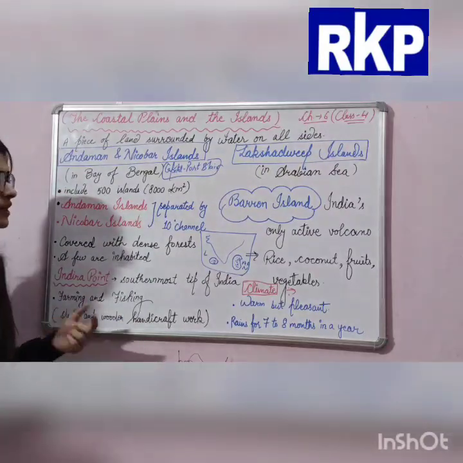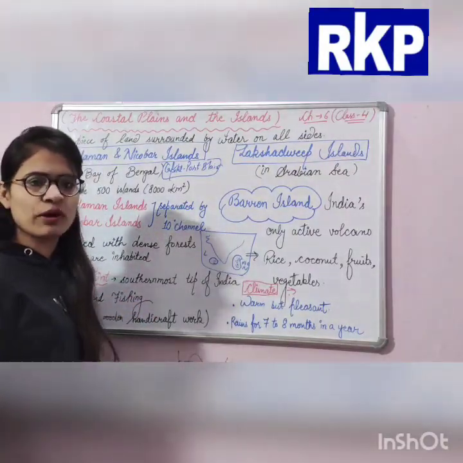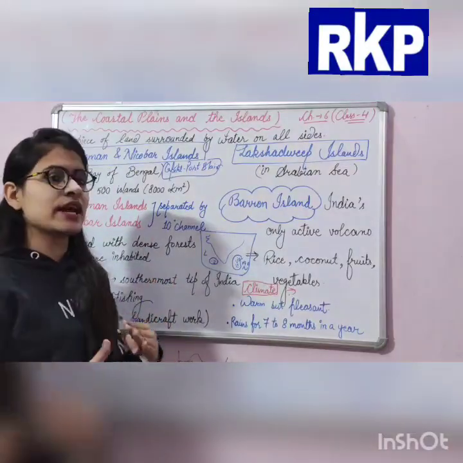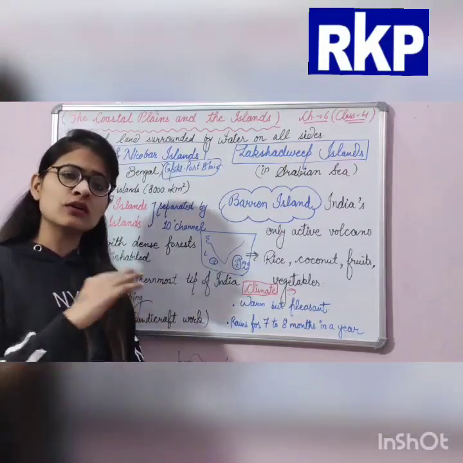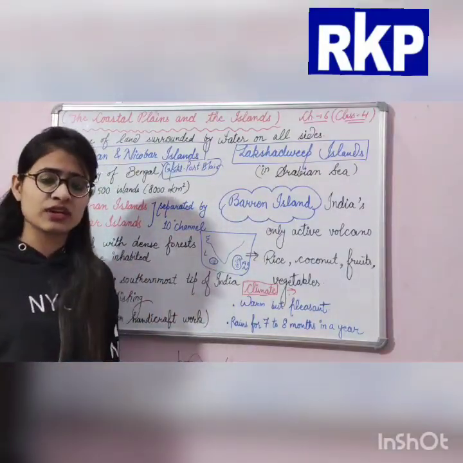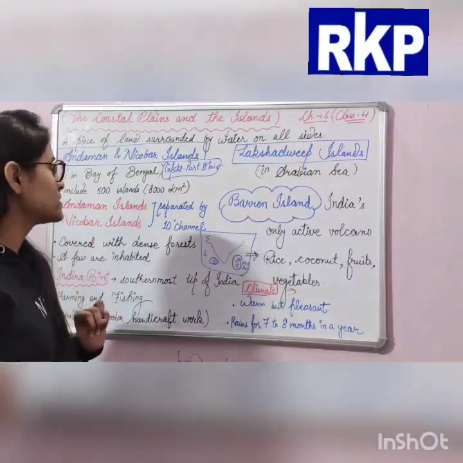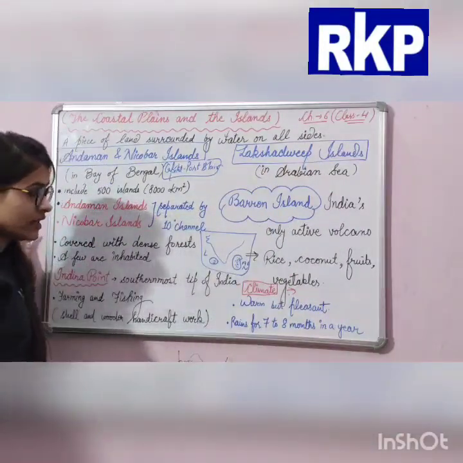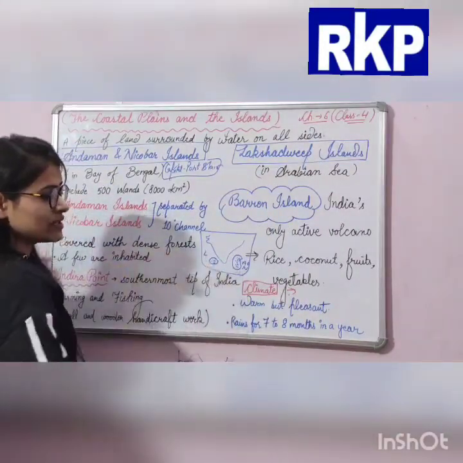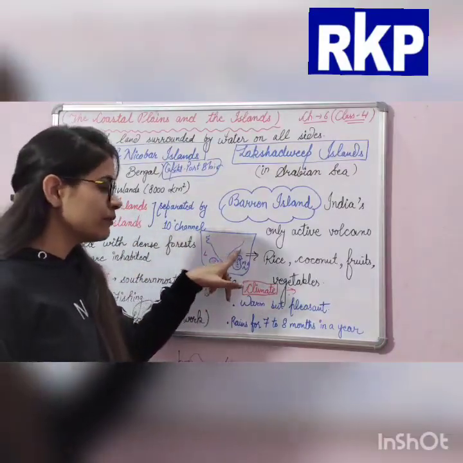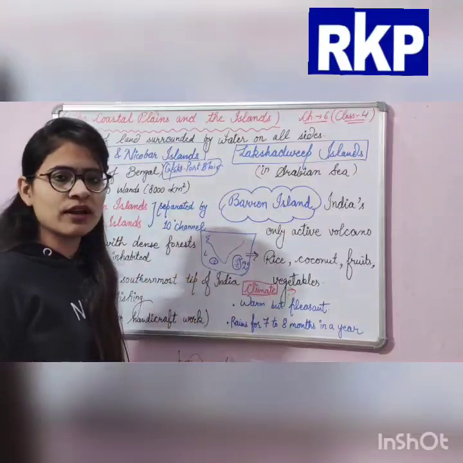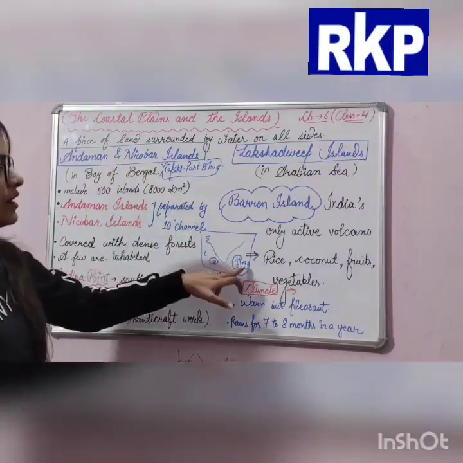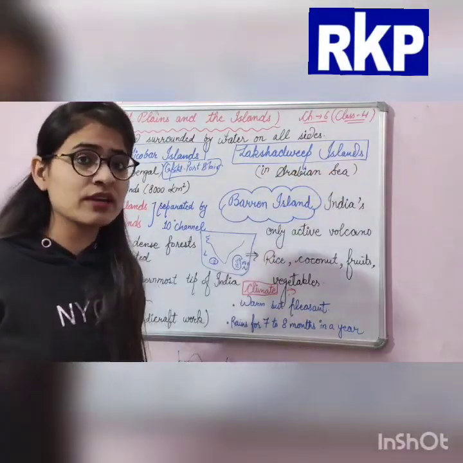Okay, now they have been divided into two parts. The islands have been divided into two groups, and these are not only one island, these are groups of islands. First is the Andaman and Nicobar Islands, and second the Lakshadweep Islands. Here the Arabian Sea is there. So in the Arabian Sea, the Lakshadweep Islands are located, and in the Bay of Bengal, the Andaman and Nicobar Islands are located. I have written here that in the Bay of Bengal are the Andaman and Nicobar Islands, and the Lakshadweep Islands are in the Arabian Sea.